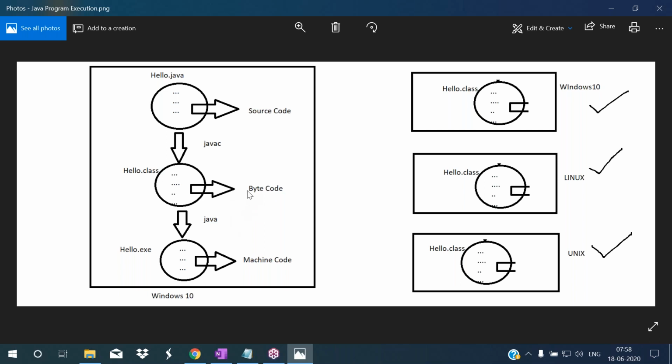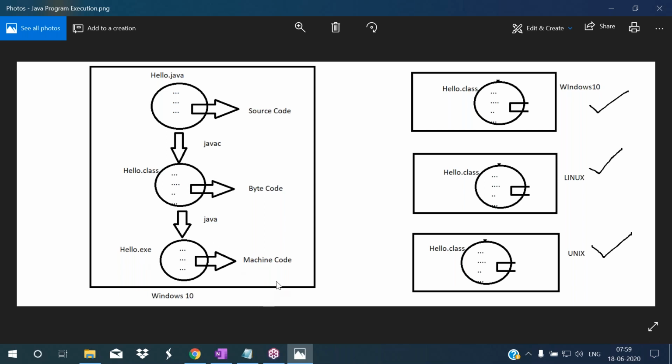So I want to convert from bytecode to machine code. For that, I'm using the command java. I want to run this code, so to run this, I'm using java. Now JVM translates this bytecode to machine code. Machine code means that which can be understood by the operating system. So the operating system displays results to us. What is the extension of a bytecode file? For the bytecode file, the extension is .class. So .class is the extension of a bytecode file. .exe is the extension of a machine code file.